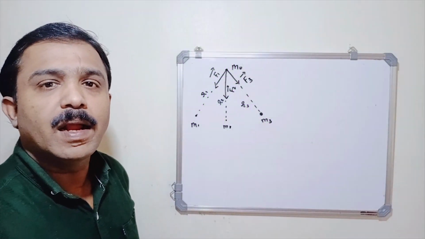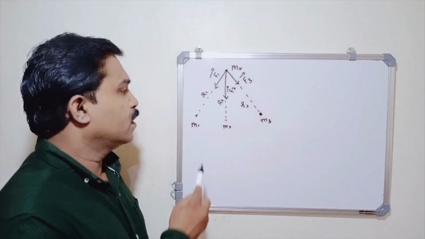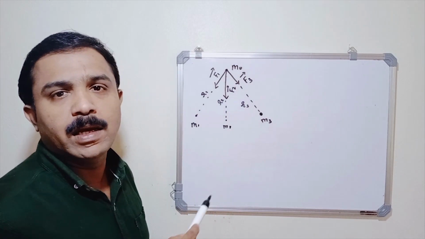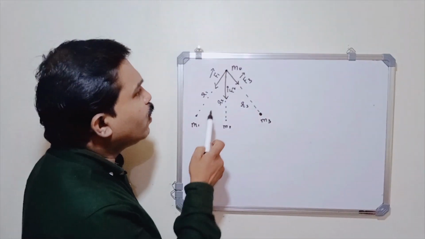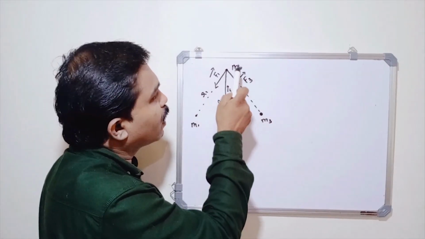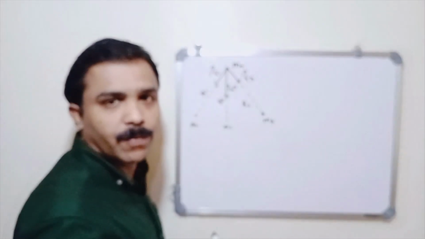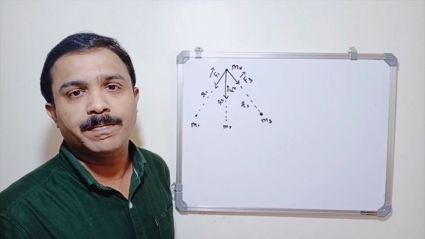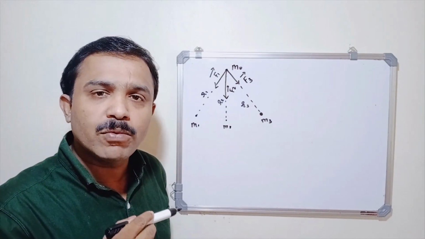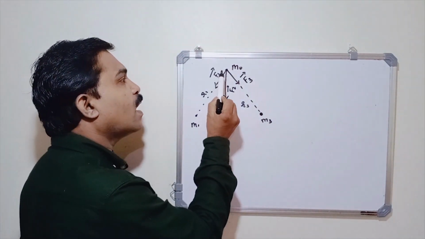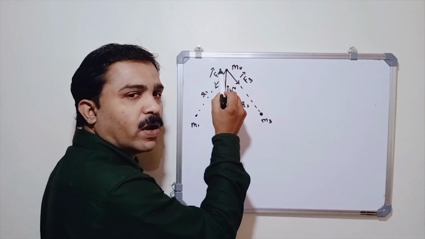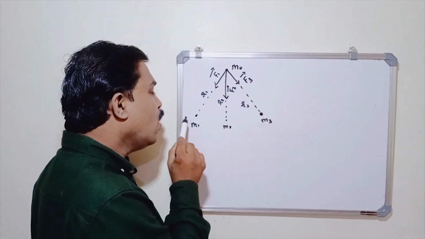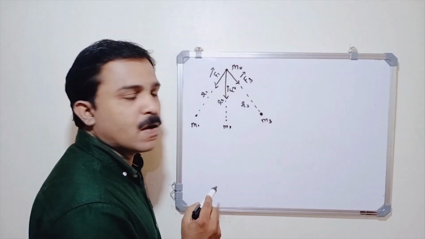Now consider a number of bodies having masses m0, m1, m2 and m3 and so on. I want to find out the resultant gravitational force acting on m0, and that can be done by using principle of superposition. According to principle of superposition, the resultant gravitational force acting on this body is the vector sum of the gravitational force due to all these bodies.